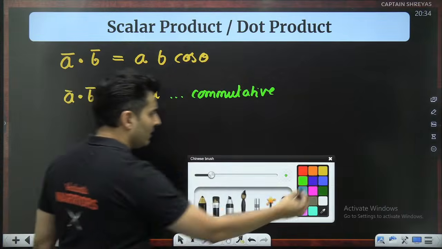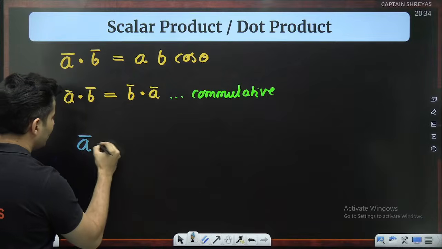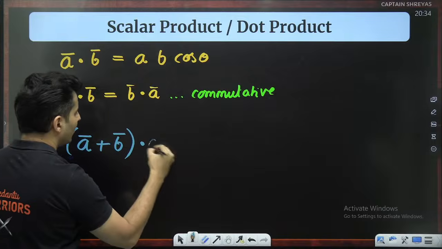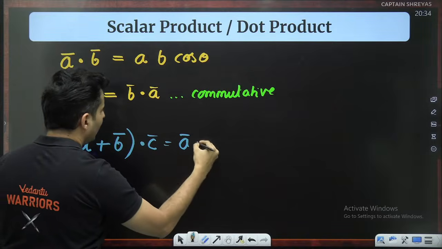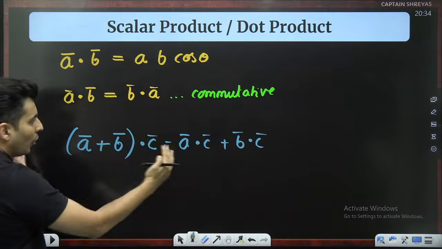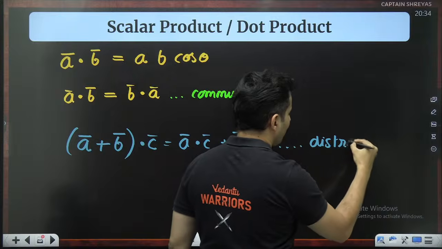Also keep in mind that while using scalar product, you can also use this opening of bracket rule, meaning a plus b dot c is actually a dot c plus b dot c. So you can open up the brackets. This is your distributive law.